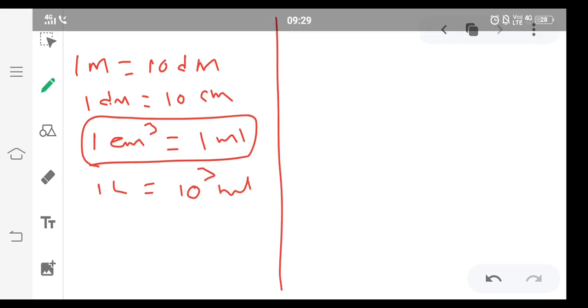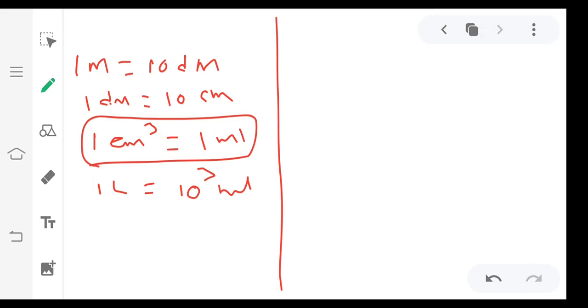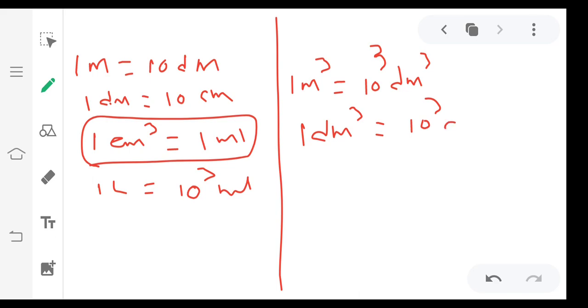Final conclusion from this. So that is 1 meter cube equal to 10 cube decimeter cube. So 1 decimeter cube equal to 10 cube centimeter cube.